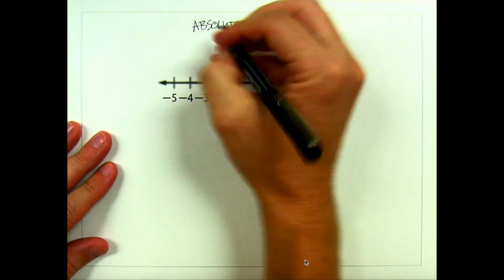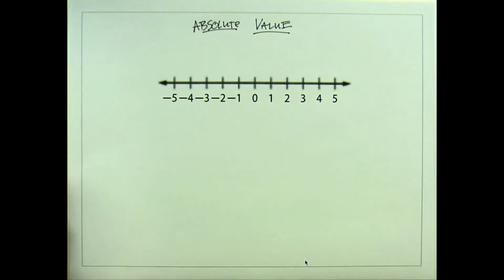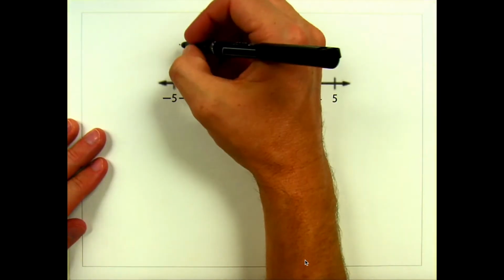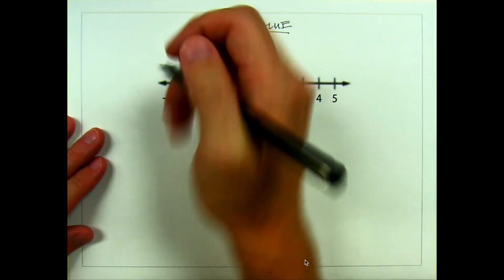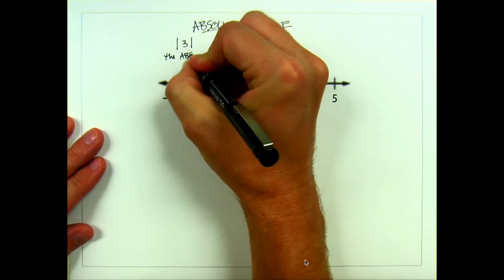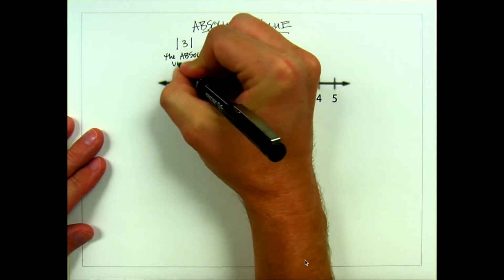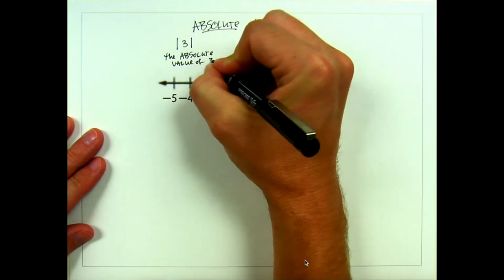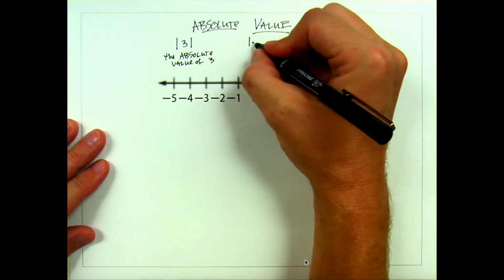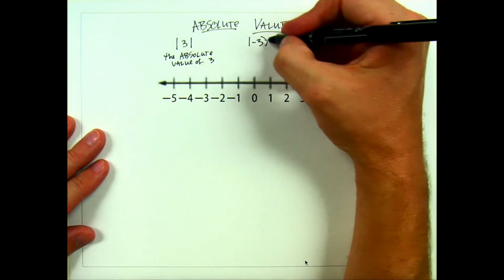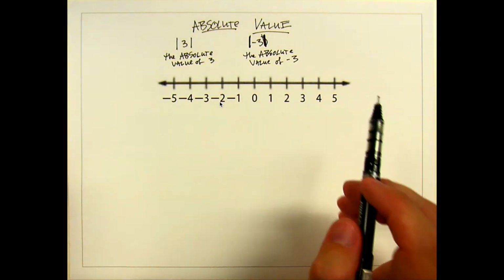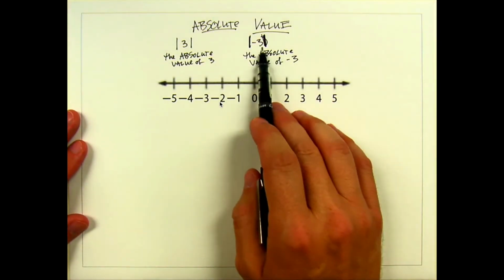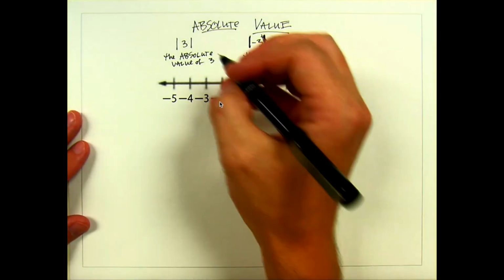Absolute value. So you might have heard of the idea of absolute value before. When we talk about absolute value, we might see these lines that go straight up and down. And we say this means the absolute value of 3. Or we might see something like this. I made parentheses. That's supposed to be not parentheses, but straight up and down. Some of you might be tempted to think that you know exactly what these bars mean and how to find the absolute value of something.